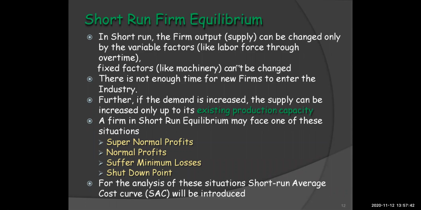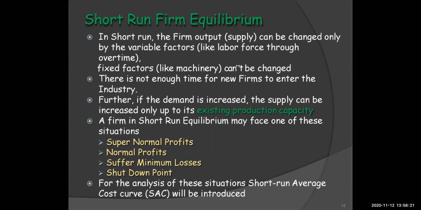There is not enough time for the new firm to enter into the industry. So if the demand is increased, the supply can be increased only up to its existing production capacity. And a firm in the short run equilibrium may face one of these situations. They can either earn supernormal profit or normal profit, or they can suffer minimum losses, or they'll have to face shutdown point. So these are the different situations where short run equilibrium can be faced by the firm.